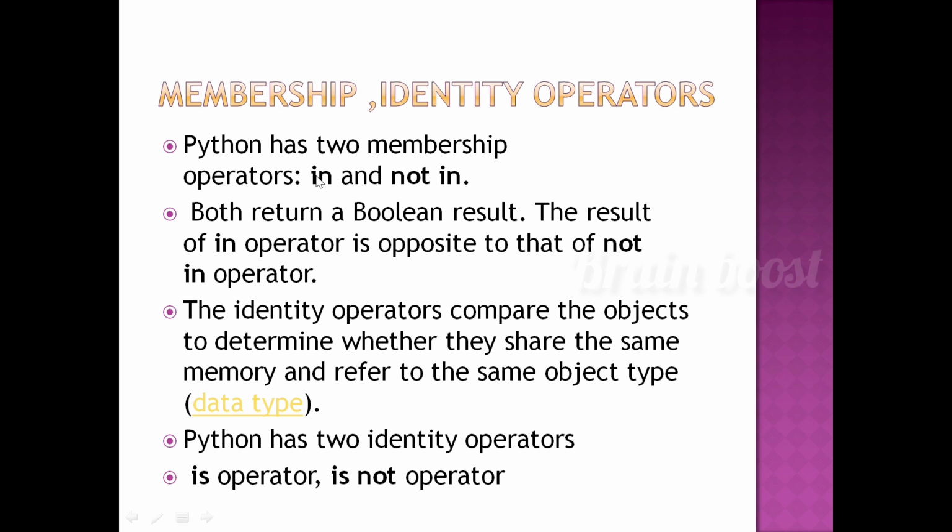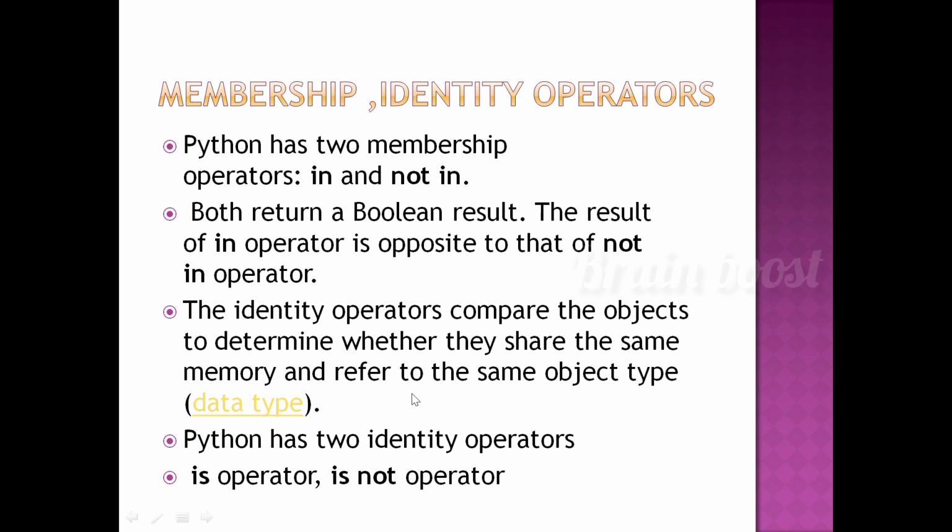Python has 2 membership operators, in and not in. Both return a Boolean result. The result of the in operator is opposite to that of the not in operator. If in is true, then not in is false. That is the opposite. Next, the identity operators compare the objects to determine whether they share the same memory.